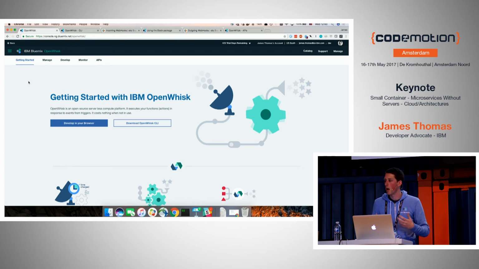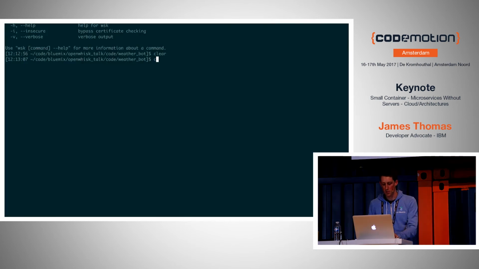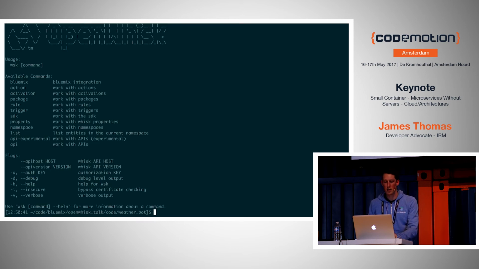So once you've signed up for an account, whoever your OpenWhisk provider is, on Bluemix or someone else, you need to have a way to get your code from your development environment into the cloud. The way we're going to do this is there's a little command line utility it gives you that allows you just to push source code up and then invoke it and execute it on demand. It's a little binary install, just a command line utility, and then it gives you the properties, your authentication keys to get set up, so it's all encrypted. And I have obviously already done this. So let me go to my terminal. Yeah, there we go. So I have a little binary called wsk, and this is the little command line utility we're going to use to create my actions, my service functions, and invoke them on demand.